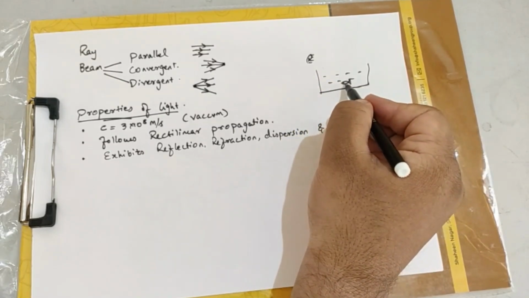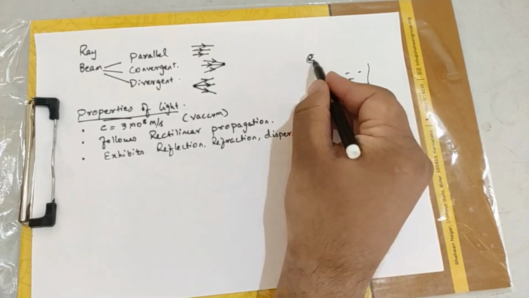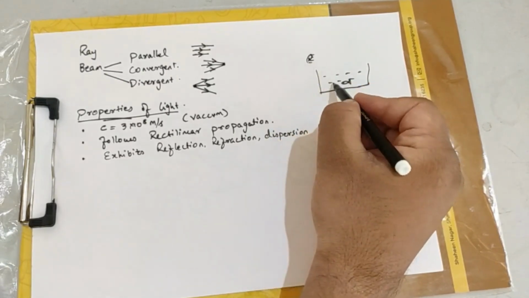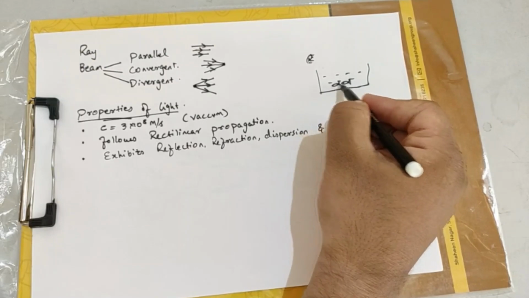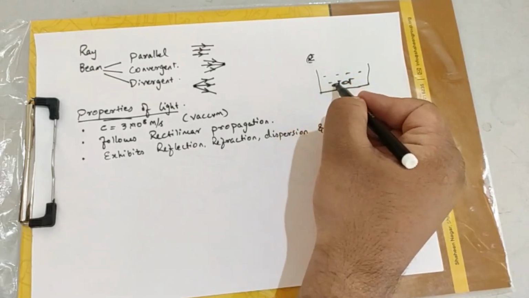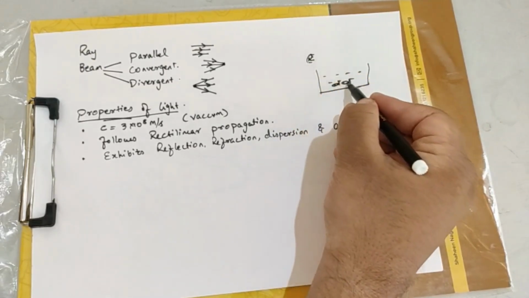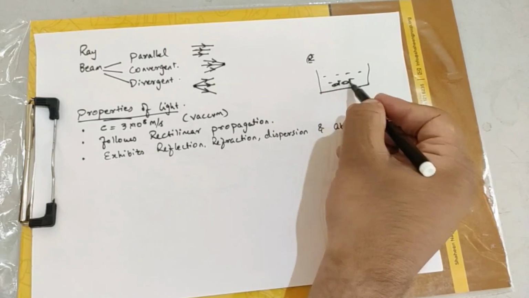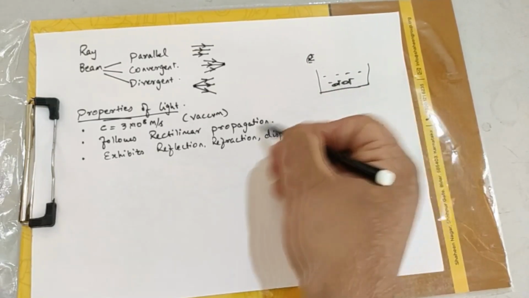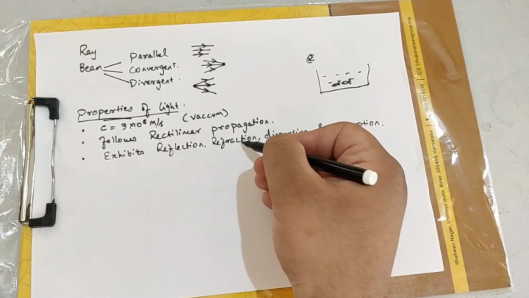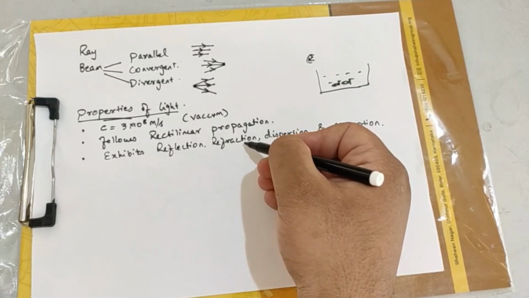So the actual position of the fish is different from the position which your eyes look at. So maybe the fish is here according to your eyes, but in actual the fish is here. So this happens. How does it happen and what is the phenomena behind it? We need to learn refraction. That we'll be moving in detail in the upcoming classes.